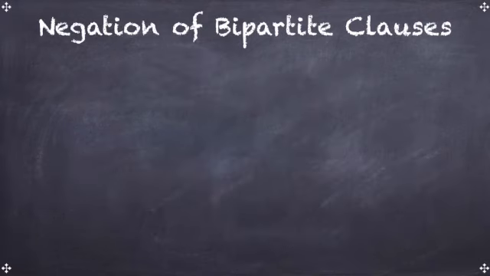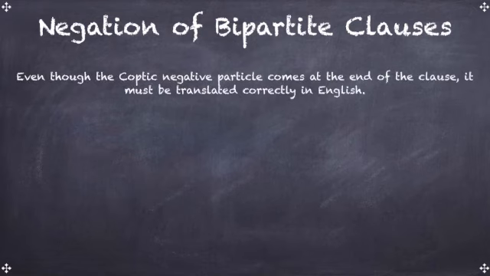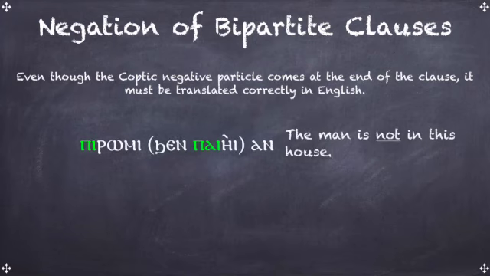If I want to negate a bipartite clause, all I have to do is add the particle "an" at the end of the sentence. However, when I'm translating this to English, I have to put it in the proper place, which is right after the subject in English. So, Pi Romi Chen Pai A An. When I translate that, it says the man is not in this house.